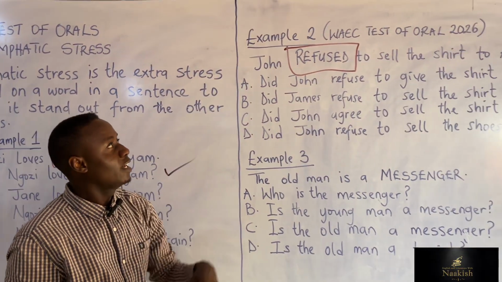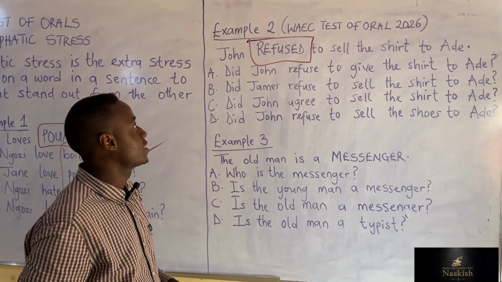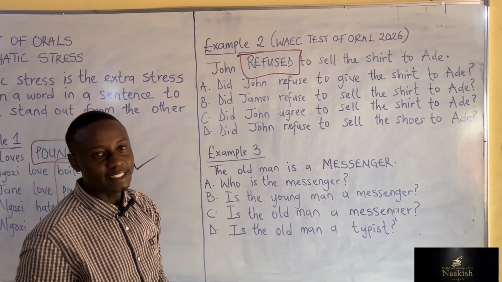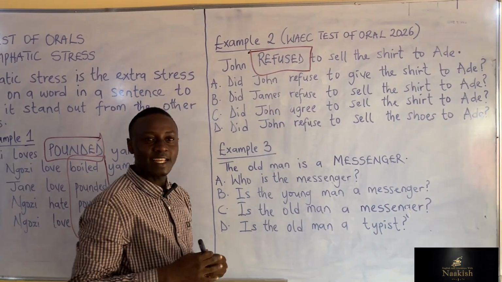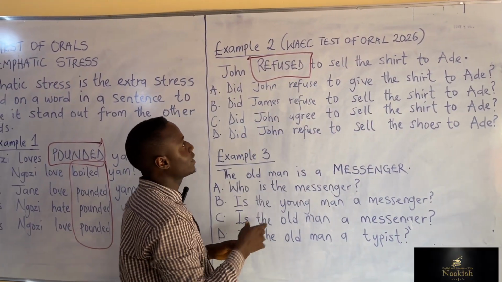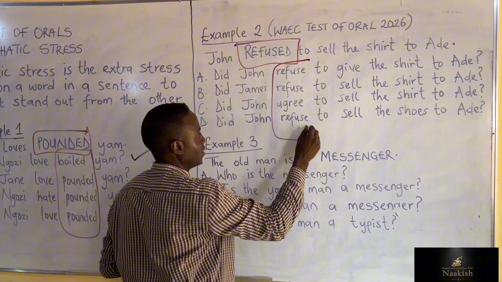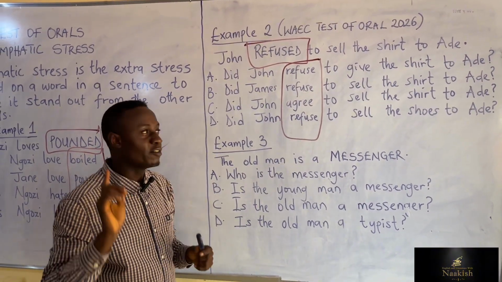This is WAEC test of oral question for this year, 2026. John refused to sell the shirts to Adi. The stress word here is refused. So, just like I said, you just go down to the part of the option that has the word refuse. Can we all see this? The one that is usually the odd one is the right answer.